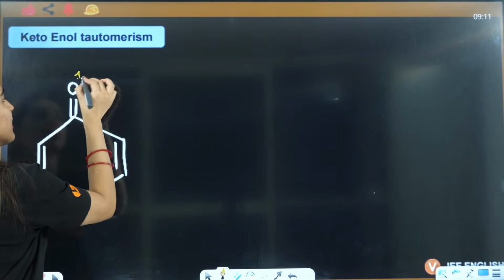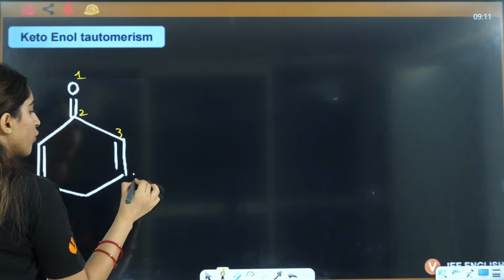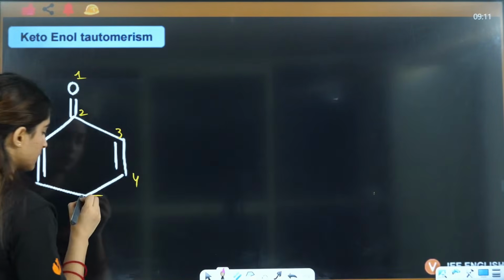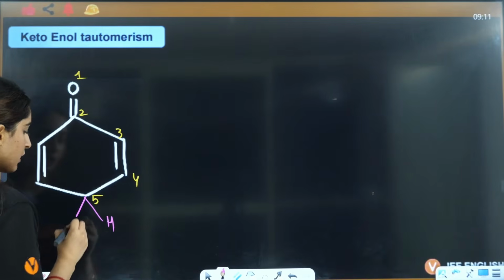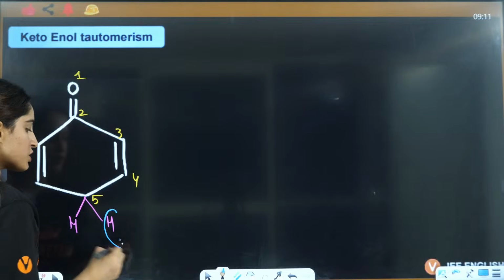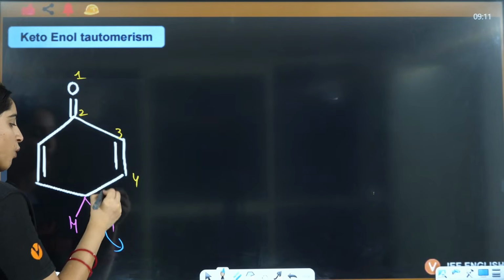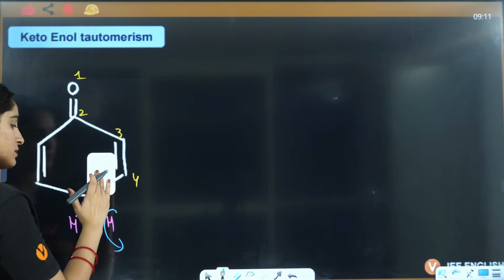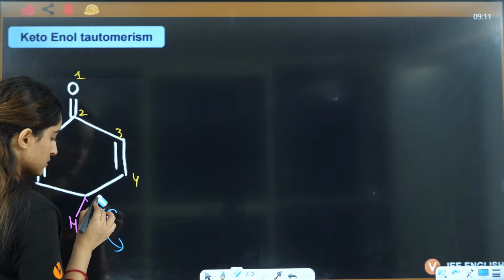So, write it 1, 2, 3, 4, 5. From the 5th position, the hydrogen will be transferred to 1st position. So, how will it happen? Here one hydrogen will leave, this bond will shift here, and you know what I want to do here, right? Wait a minute.